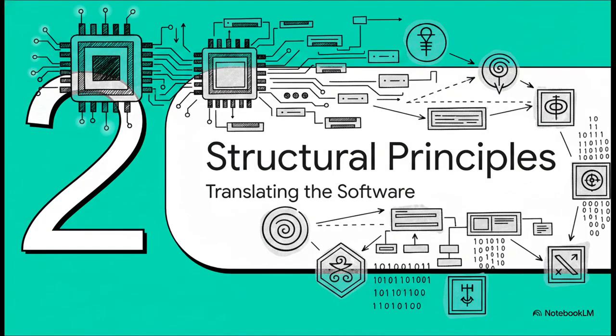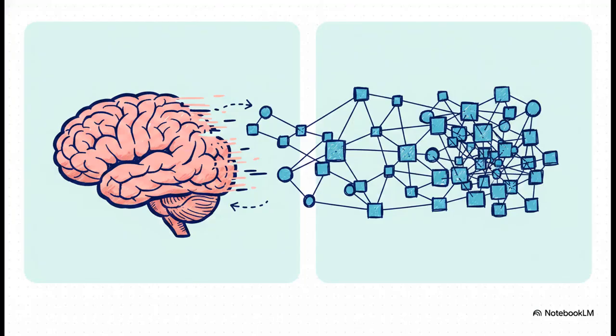Moving right along to Section 2, the 7 structural principles, or translating the software. Let's dive into the very first principle, mentalism, which says the universe is mental. In our formal ledger, this translates directly to substrate neutrality. Just like a software program can run on a Mac or a PC, the universe's state space is fundamentally pure information. Matter, energy, power, all of that is entirely subordinate to this informational surface. They're basically just the hardware running the code. We literally live and move within the state space of an infinite mind.